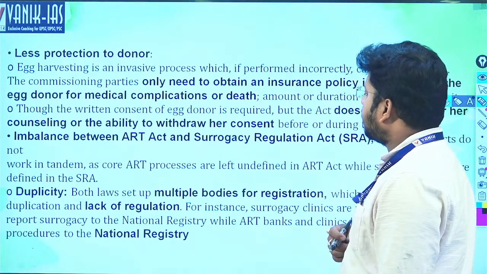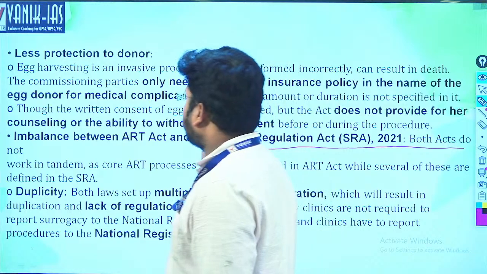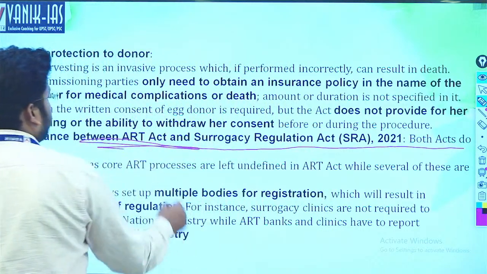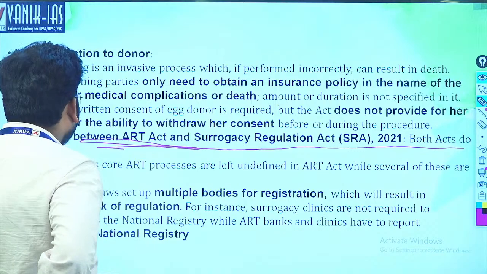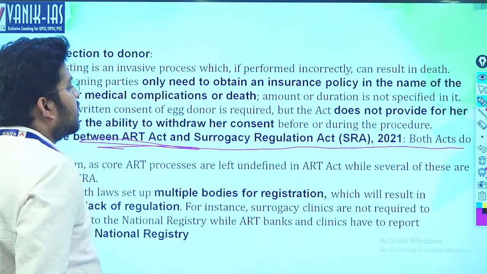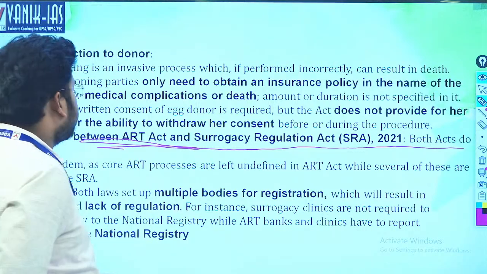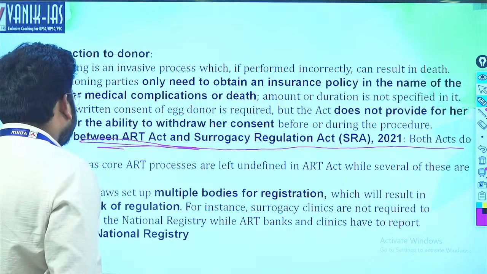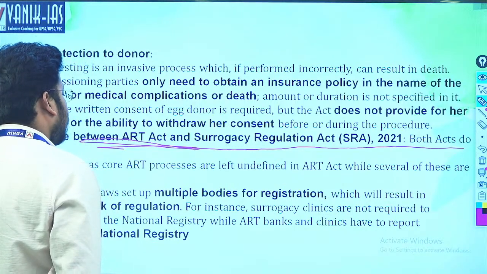Imbalance between the ART Act and the Surrogacy Regulation Act. That is what I was saying just recently. Both Acts work in tandem, as the core ART process is left undefined in the ART Act, while several of these are defined in the SRA. So many things are defined in the Surrogacy Regulation Act, which bans commercial surrogacy, but that is not feasible with ARTs. Duplicity: both laws set up multiple bodies of registration.